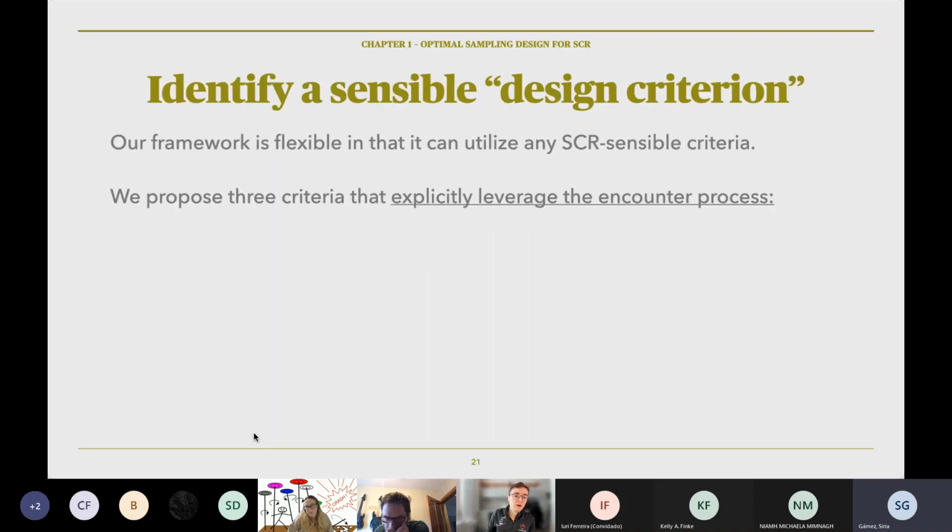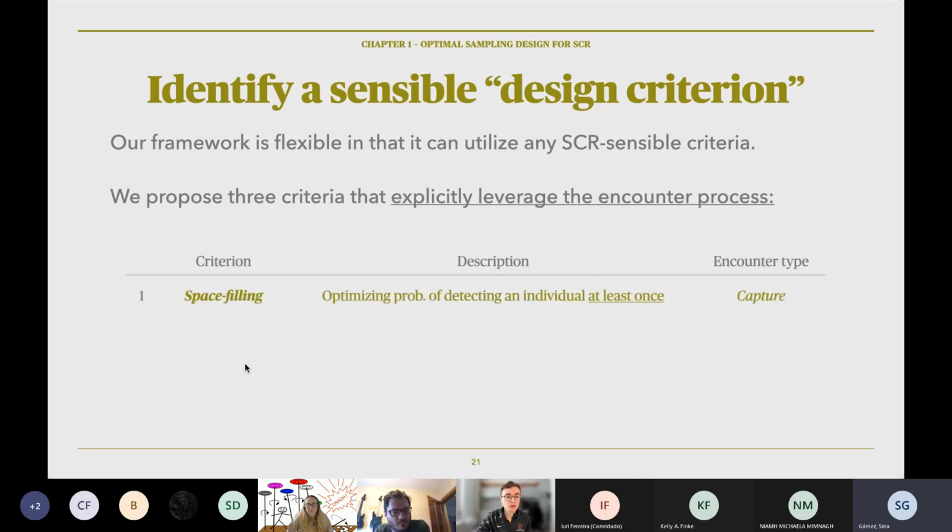So identifying a criterion, our framework is flexible in that it can utilize any criterion based on the SCR model composed of P naught, sigma, and density. We propose 3 criteria that explicitly leverage the encounter process. These follow from what we talked about earlier, which are captures and spatial recaptures. So criterion 1, we'll call the space filling criterion. It maximizes the probability of detecting any hypothetical individual at least once. So it's really about captures.